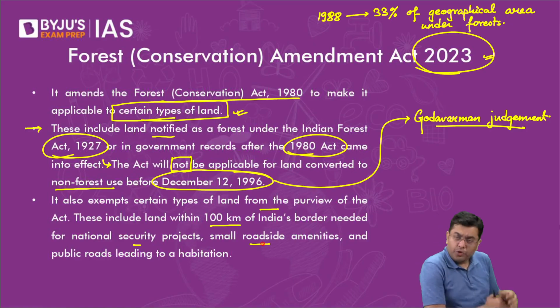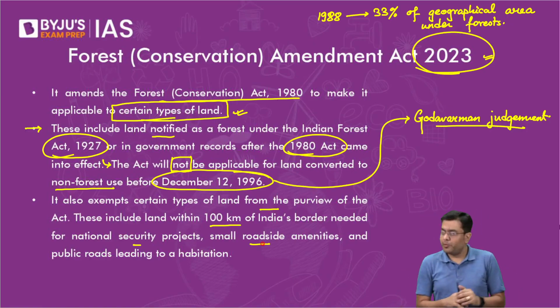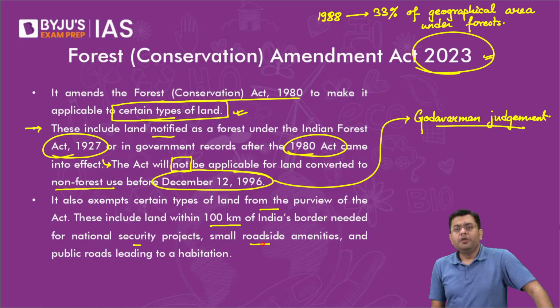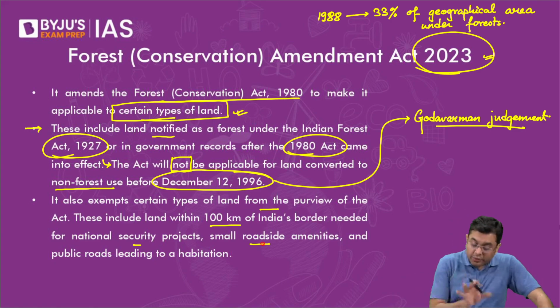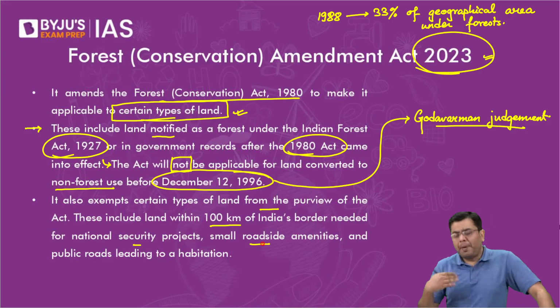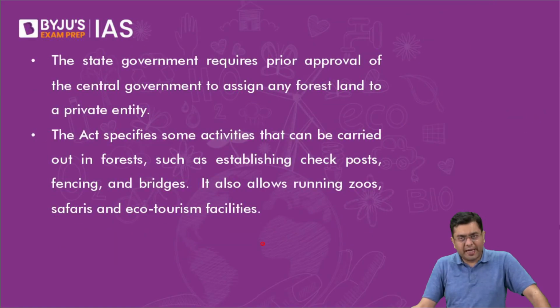Now, you have to be aware of both sides of the argument in general. Small roadside amenities have also been allowed. This is for public convenience. Habitation, small roads connecting the habitations, right? That is also a kind of public amenity. The counter argument is that if you start providing exemptions for this, you might end up providing exemptions for a large number of projects, which again will defy the purpose of having a forest act at all.